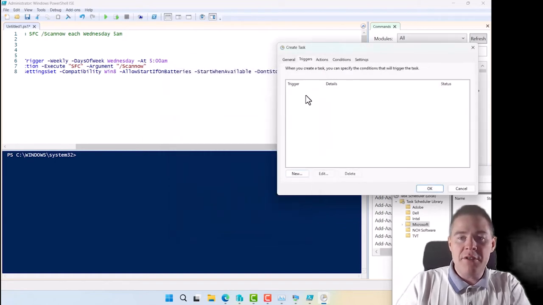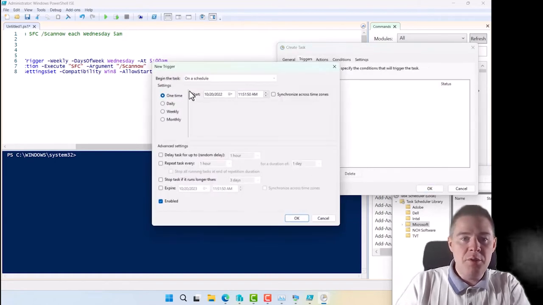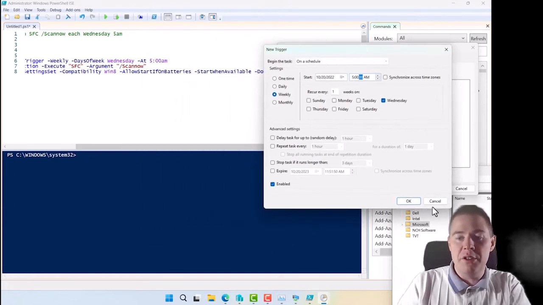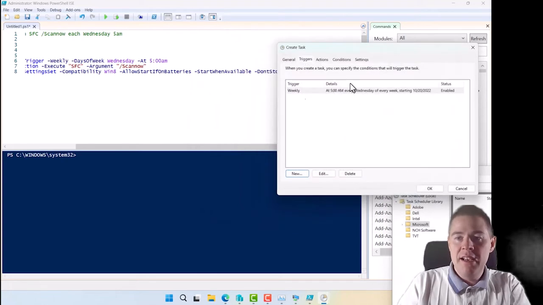And then we had the trigger. We said new, we said weekly, Wednesday at 5, right? I'll tab this one. Something like this. This is what we want, but we don't want to do it manually. We want the script. So far we have done that part here. So I'm canceling out this one. It was just to do a sort of a mapping.